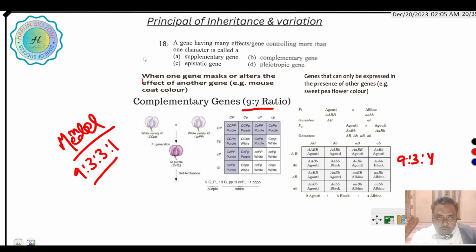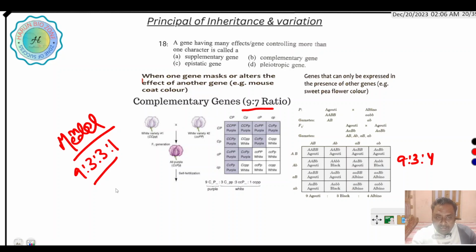Why? When one gene masks or alters the effect of another gene. Complementary gene example: white flower and white flower.